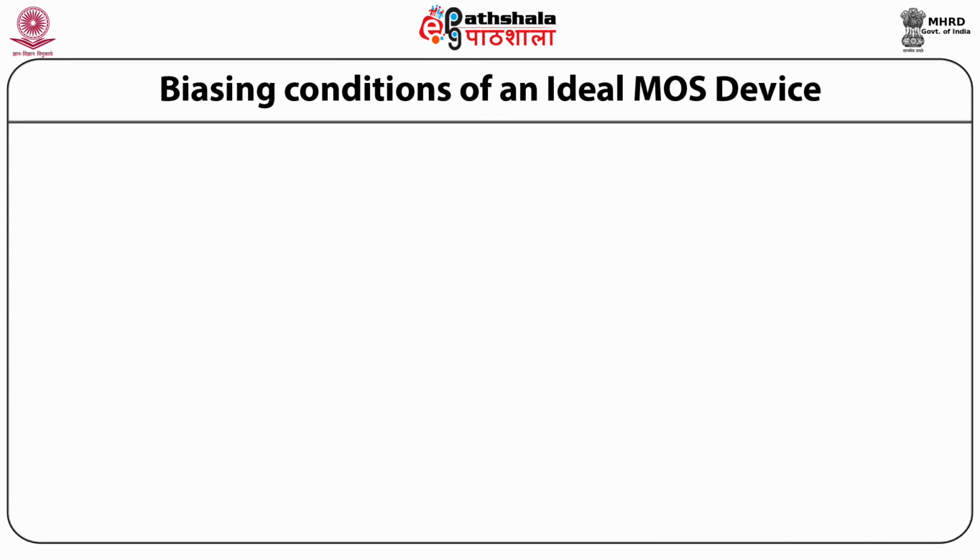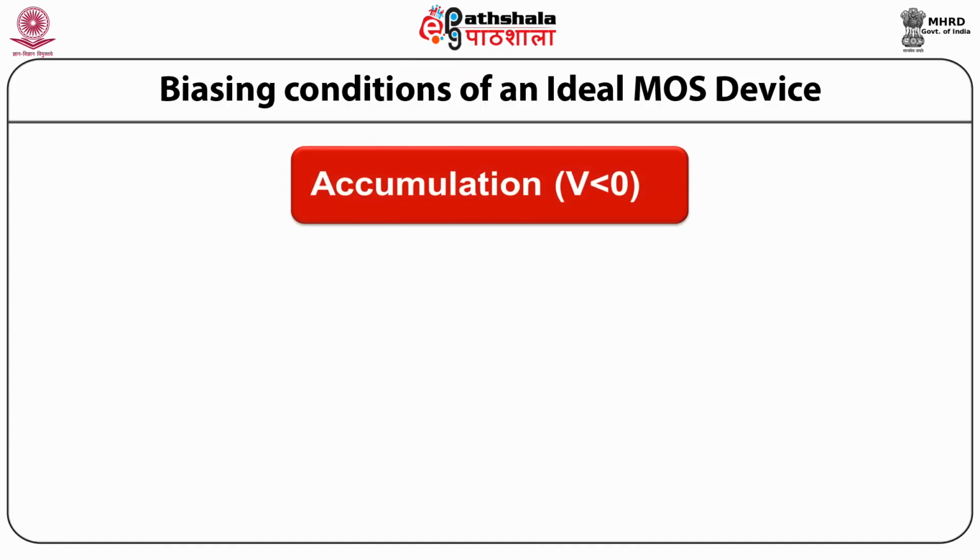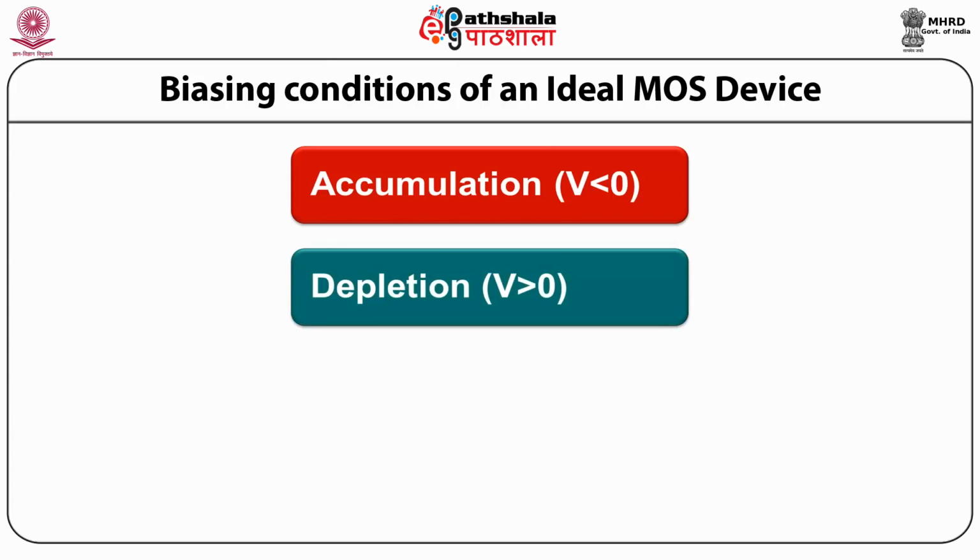The different biasing conditions of an ideal MOS device. First is accumulation, when the applied bias is less than 0. Second is depletion, when the applied bias is greater than 0.